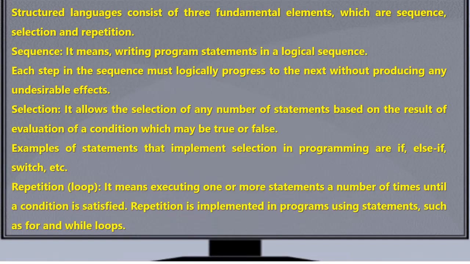Third one is repetition structure, which is also called looping structure. It means executing one or more statements a number of times until a condition is satisfied. Repetition is implemented in programs using statements such as for and while loops.